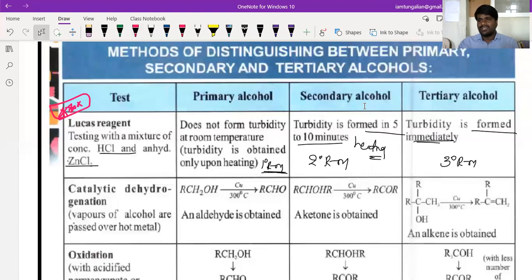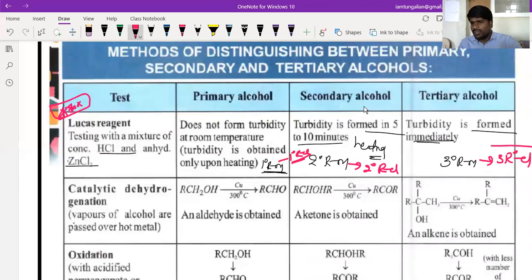Since tertiary is the most reactive, whenever you add this Lucas reagent to a tertiary alcohol, immediately all the alcohol is converted into alkyl chloride, beta. The turbidity which you get is because of the formation of tertiary alkyl chloride, beta. Here, the turbidity is because of the secondary alkyl halide. And this is because of the primary alkyl halide. Are you getting this?